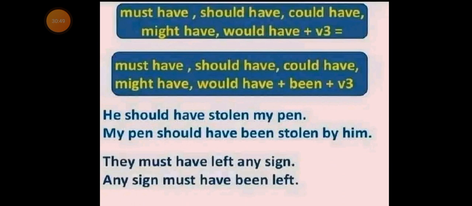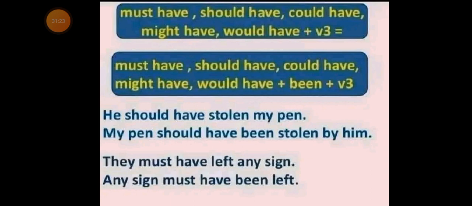The use of auxiliary verbs must have, should have, could have, might have, would have, with the verb, with the use of three modal auxiliary verbs combination. Now look at the sentence formation in the active sentence. He should have stolen my pen.